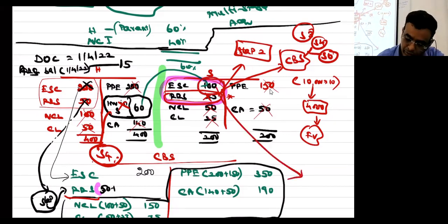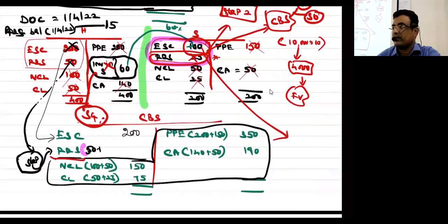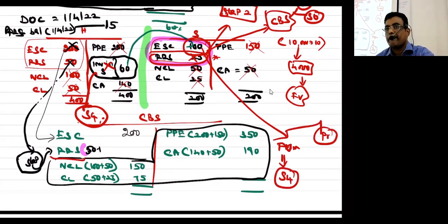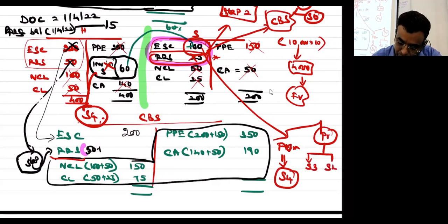I don't have space, so I will use this. Equity share capital of the subsidiary. Correct? How many methods are there? Fair value method and proportionate method. Fair value method means entirely will go to step number 4. Proportionate method means step 3 and step 4: 40%, 60%. Chapter is closed. I hope it's clear. Yes or no?